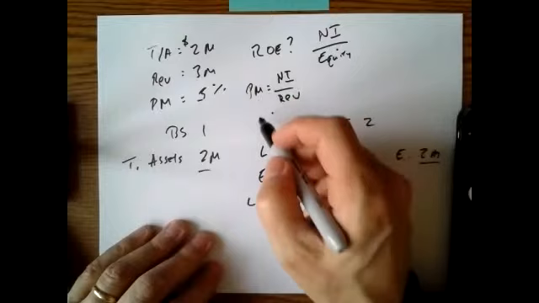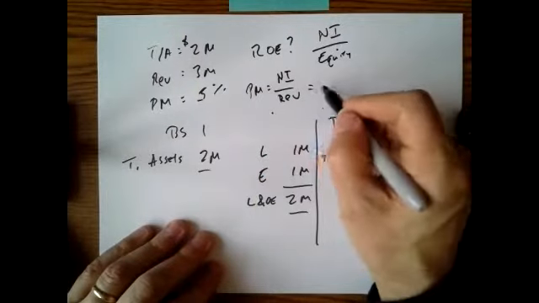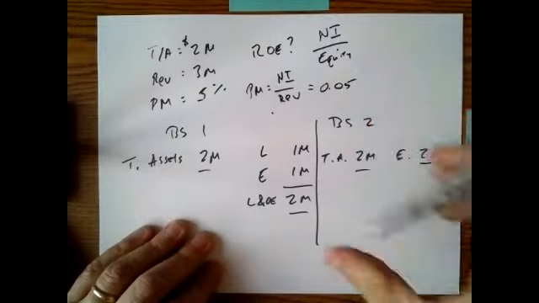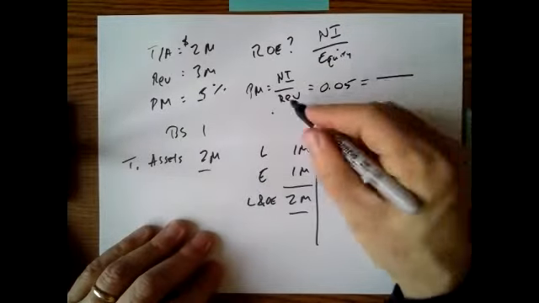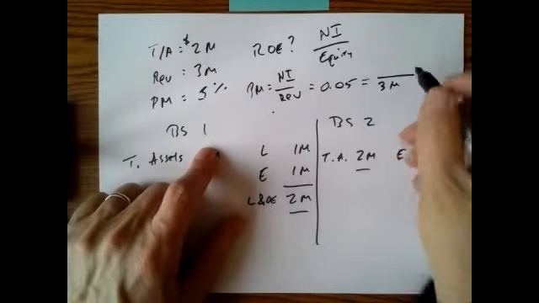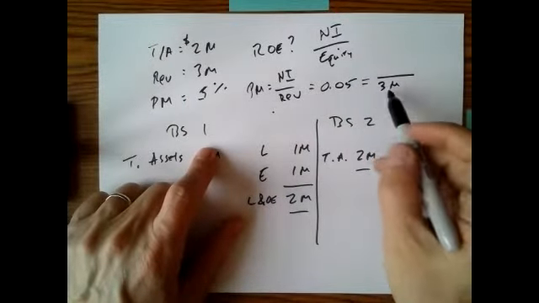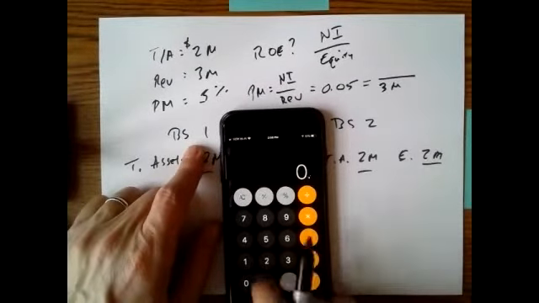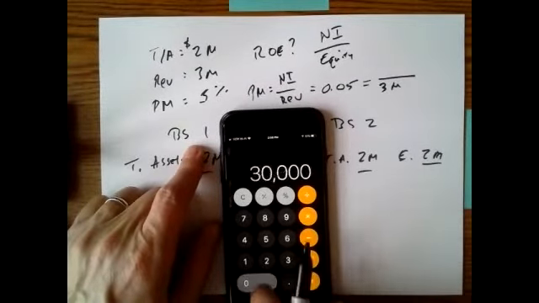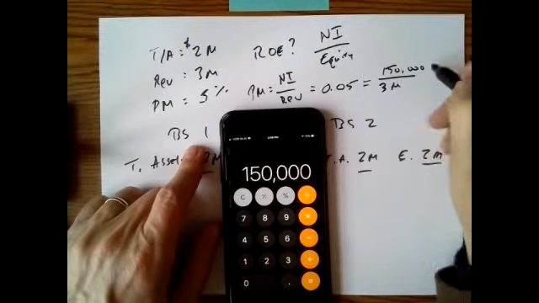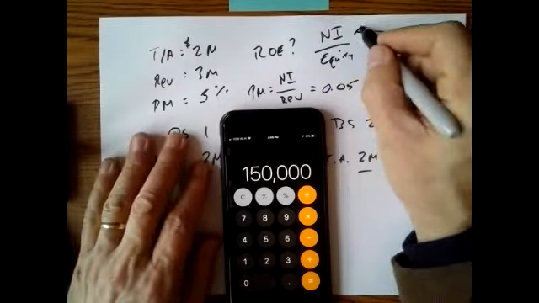Well, we know that the profit margin is 5%, and we know that total revenue is 3 million. So we know that 5% of 3 million is going to equal net income. So 0.05 times 3 million gives us 150,000. So that becomes our net income.